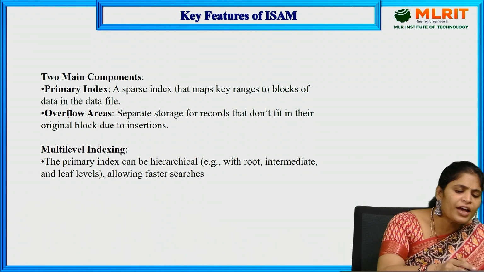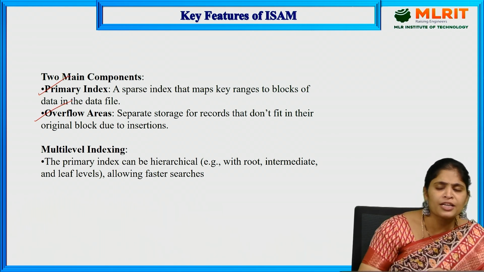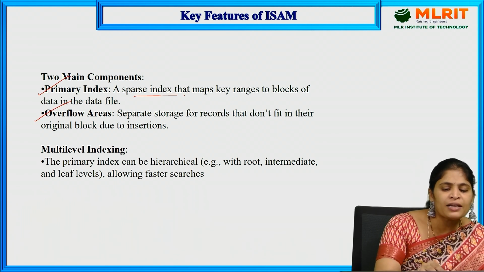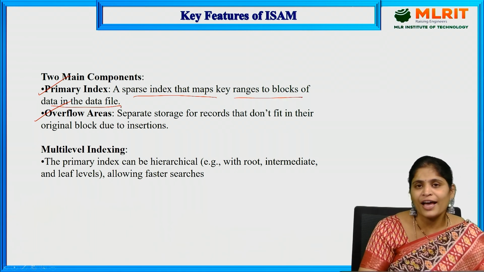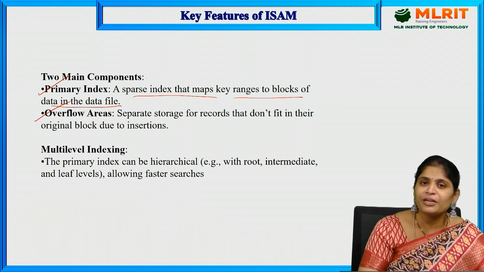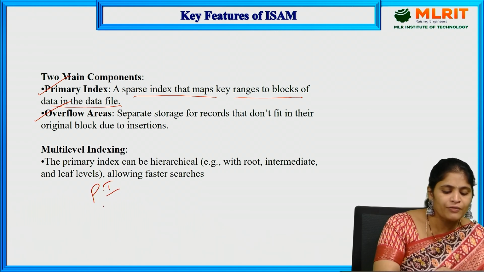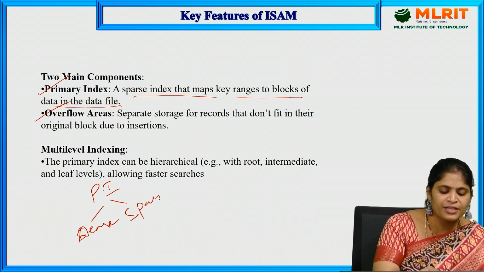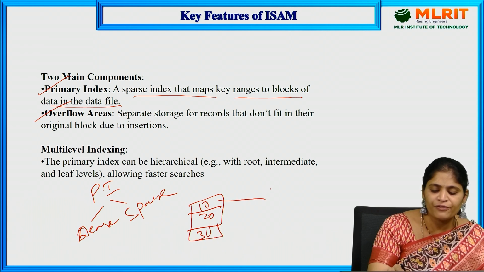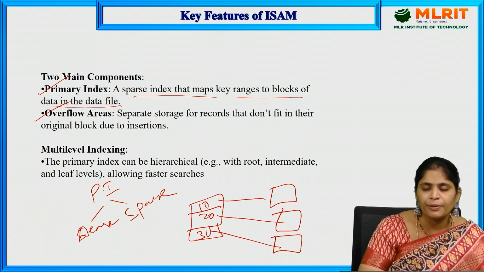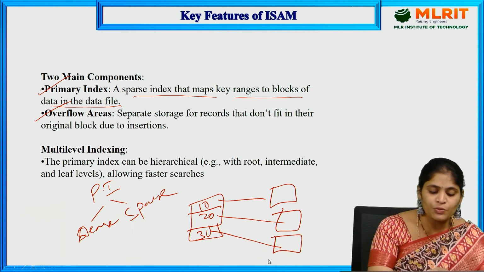Next, the third one: we have two main components, primary index and overflow areas. A sparse index maps key ranges to the blocks of data in the data file. So here we have primary indexing. In the primary indexing concept, we have two types, dense and sparse. What is dense indexing? Dense means for each and every key value, we point to a data bucket or a block. This is what we call dense.